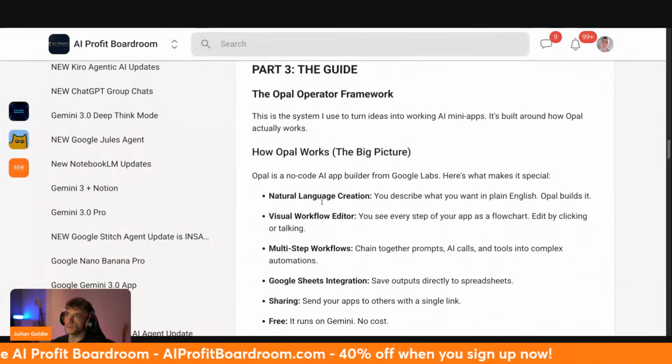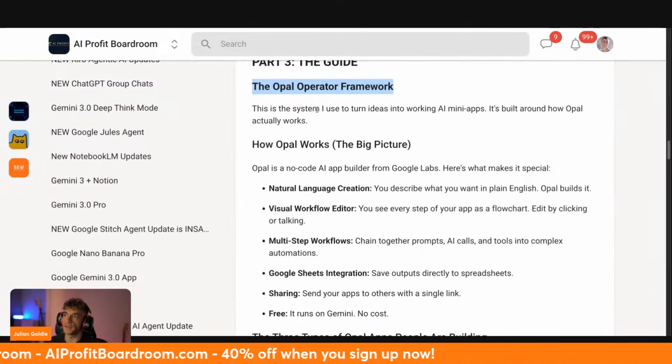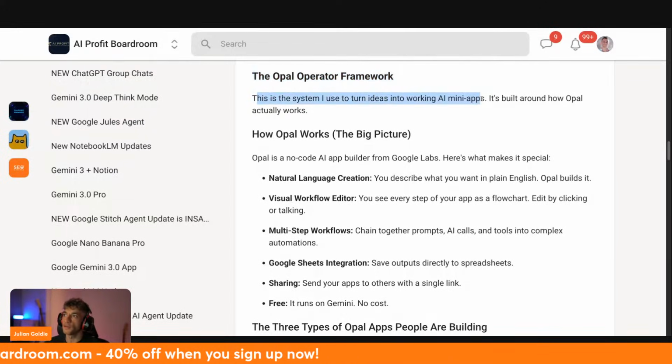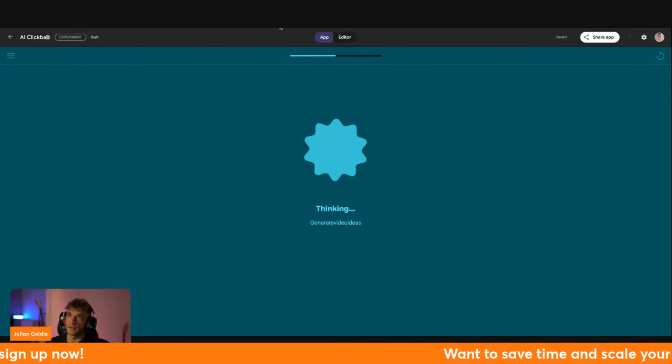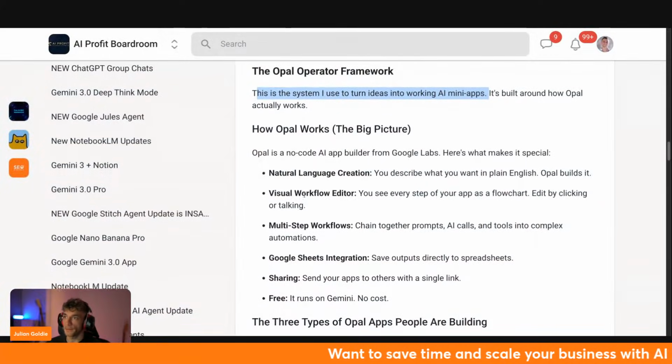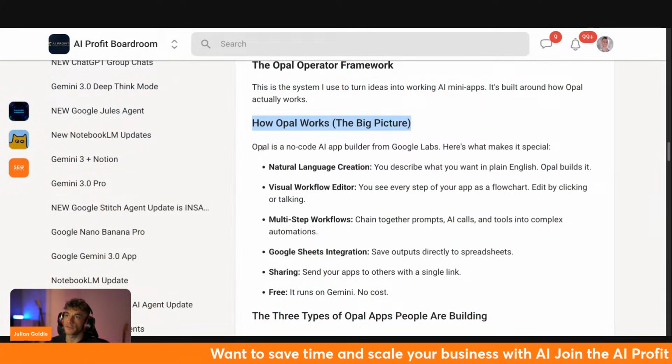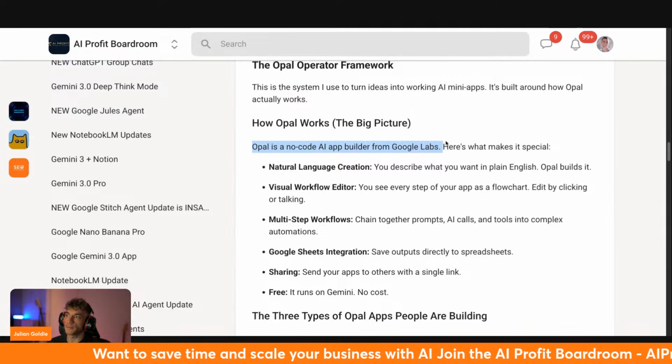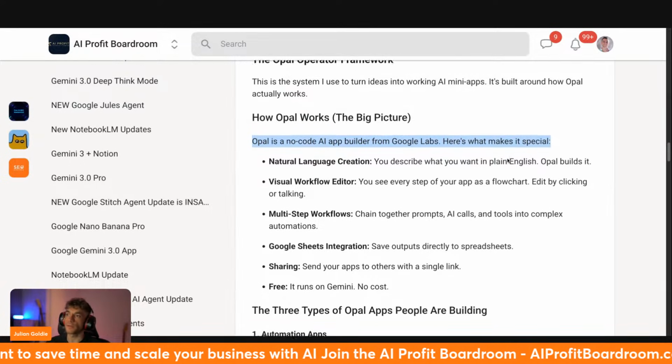Now, what I would say here is the Opal Operator Framework that we're using today. This is a system that I use to turn ideas into working AI mini apps, like you can see with this AI video idea generator, right? And how Opal works essentially is that Opal is a no-code AI app builder from Google Labs. And here's what makes it special, right?